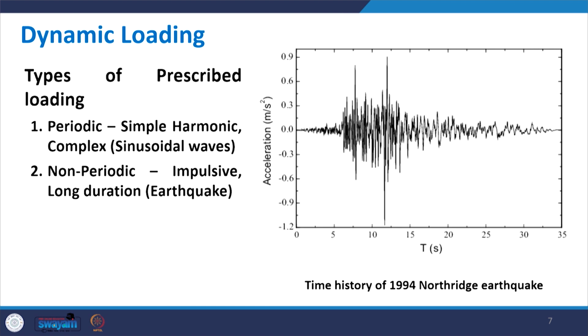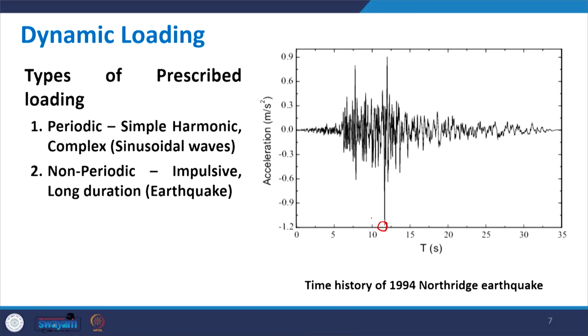Now the issue here is that the value of acceleration is not constant, rather it is varying with the time. The maximum value in the acceleration time history, in this case it is here, is called PGA. Many of you may be aware that PGA is nothing but peak ground acceleration.